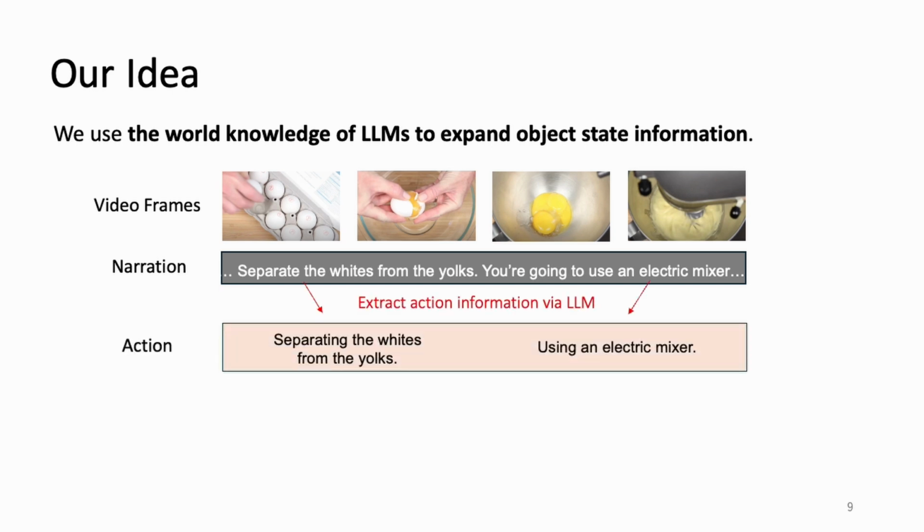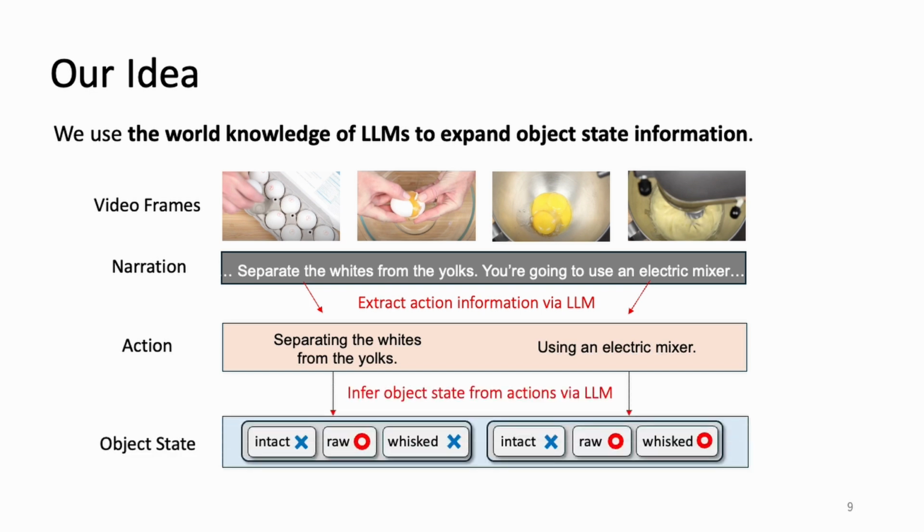We first extract action information from narration using LLMs and then infer object states based on action information. Our idea is based on the observation that a sequence of past actions extracted from video narrations tells about when an object state appears and disappears. The relationship between actions and object states implicitly encoded in LLMs allows us to generate pseudo-object state labels to train a frame-wise object state classification model.